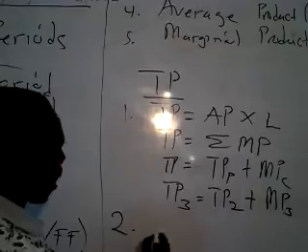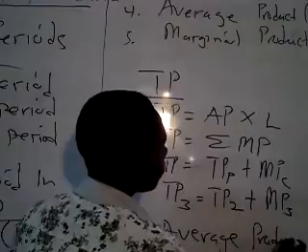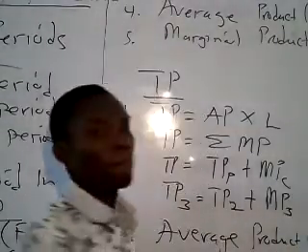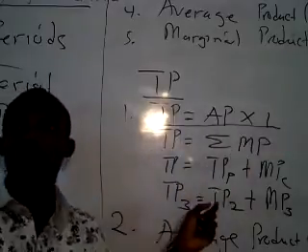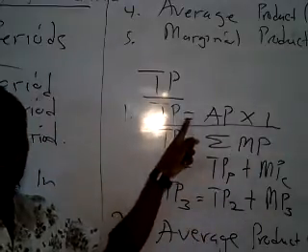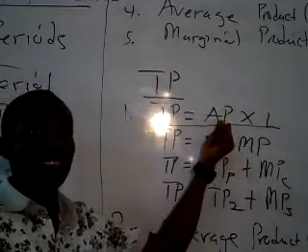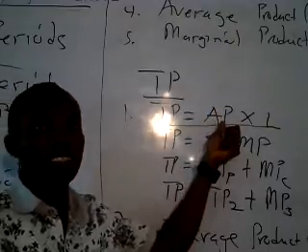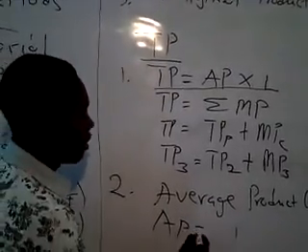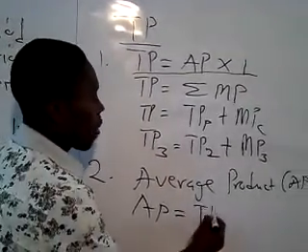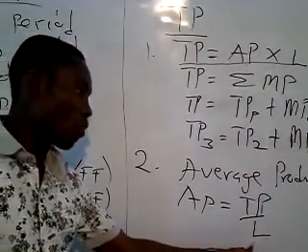Now, let's move on to average products, AP. If you look at this formula, the first one, total product is equal to average product multiplied by labor. So if you want average product, you make average product the subject. So we can say average product is equal to total product divided by labor, the unit of the variable factor employed.